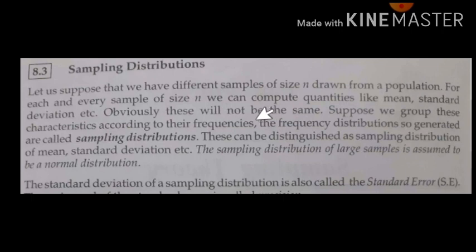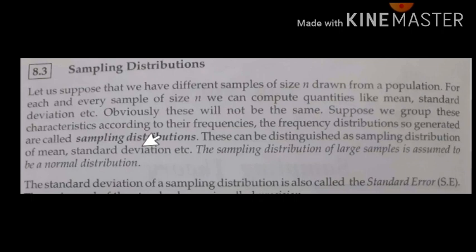Suppose we group these characteristics according to their frequencies, that is, according to the sample size. Again we group the samples. The frequency distribution so generated is called a sampling distribution. So in the first attempt, the first sample size is 5, the second sample size is 5. I may take a number of samples from the population of 100.